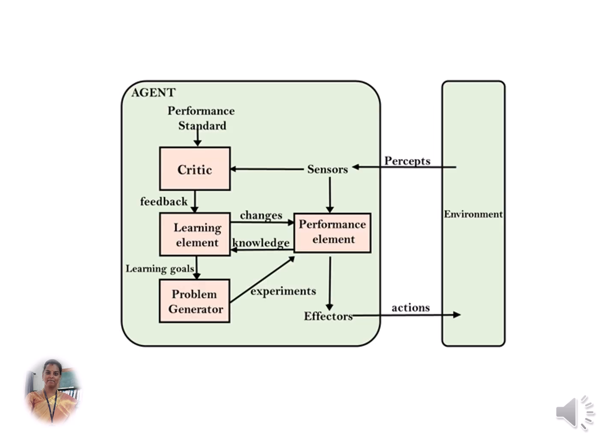In this diagram, the learning element is responsible for learning and making improvements based on the experience it gains from the environment. The critic provides feedback to the learning element based on the agent's performance standard. It can modify it. And the performance element is responsible for selecting external action. Any updates may change based on the information from the learning element and critic. And the last is the problem generator. It is responsible for suggesting new actions that will lead to new experiments.